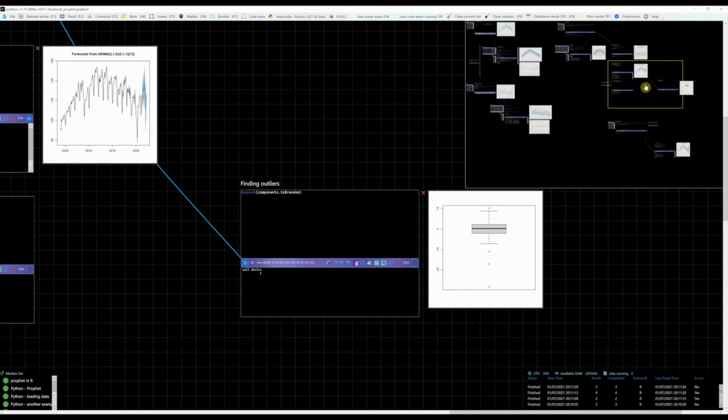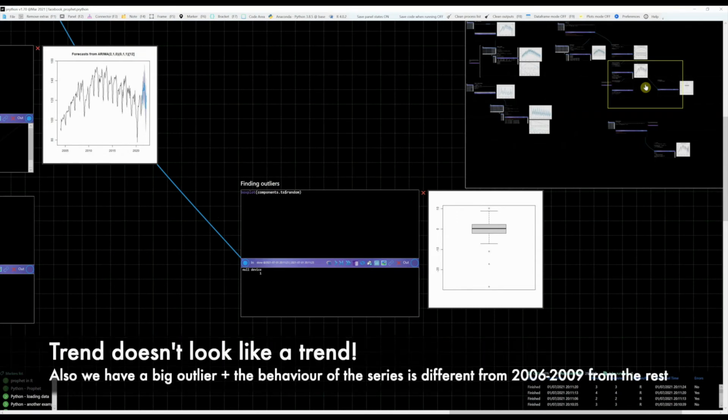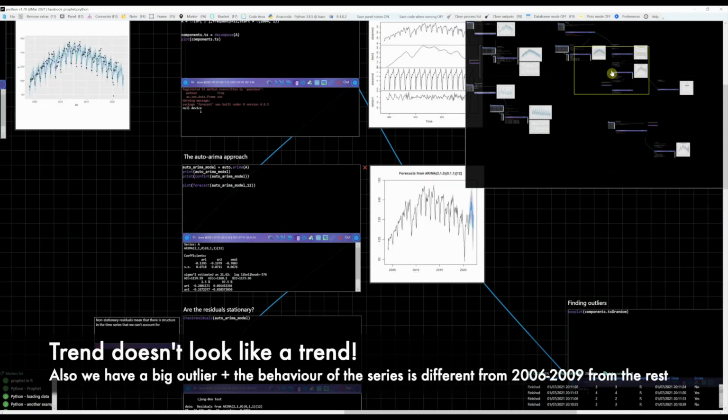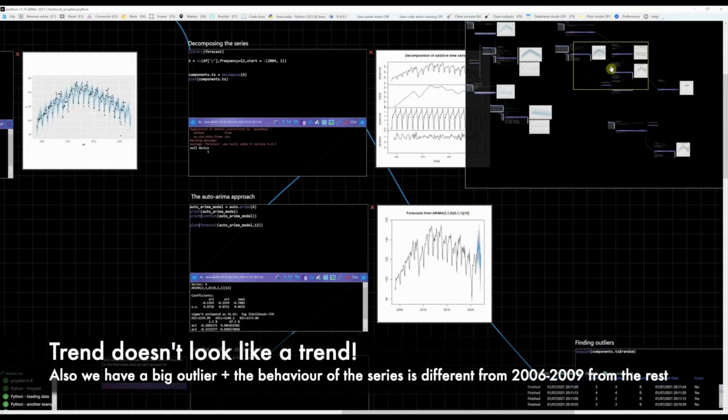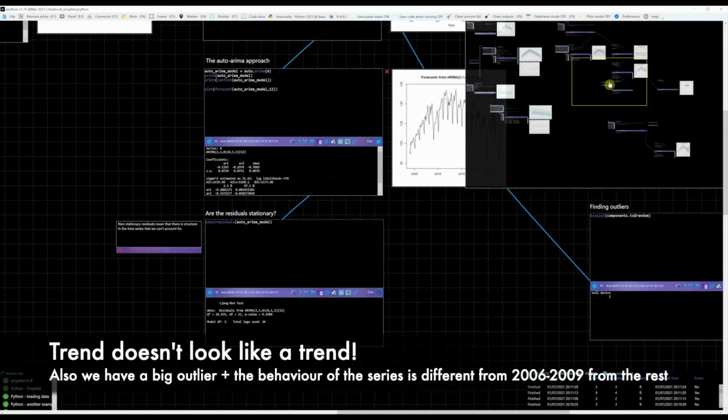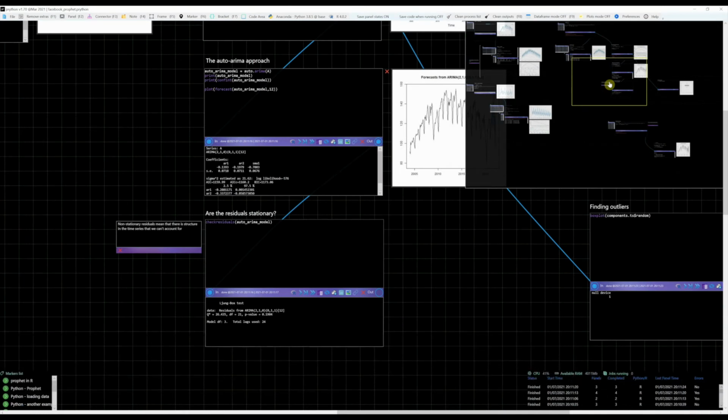Anyway, let's assume that we continue with this, and we ignore the trend problem previously mentioned via Prophet. We also ignore the problems caused by these outliers, and we're also ignoring the fact that we have two different dynamics. What we could do here is to use the so-called ARIMA models. You can read more about them elsewhere. Basically, it entails a complicated process of decomposing a series as I did above, in a trend plus a seasonal term plus a random structure, and then finding an appropriate stochastic process that fits into it. Finally, all three components are aggregated to produce a final prediction.